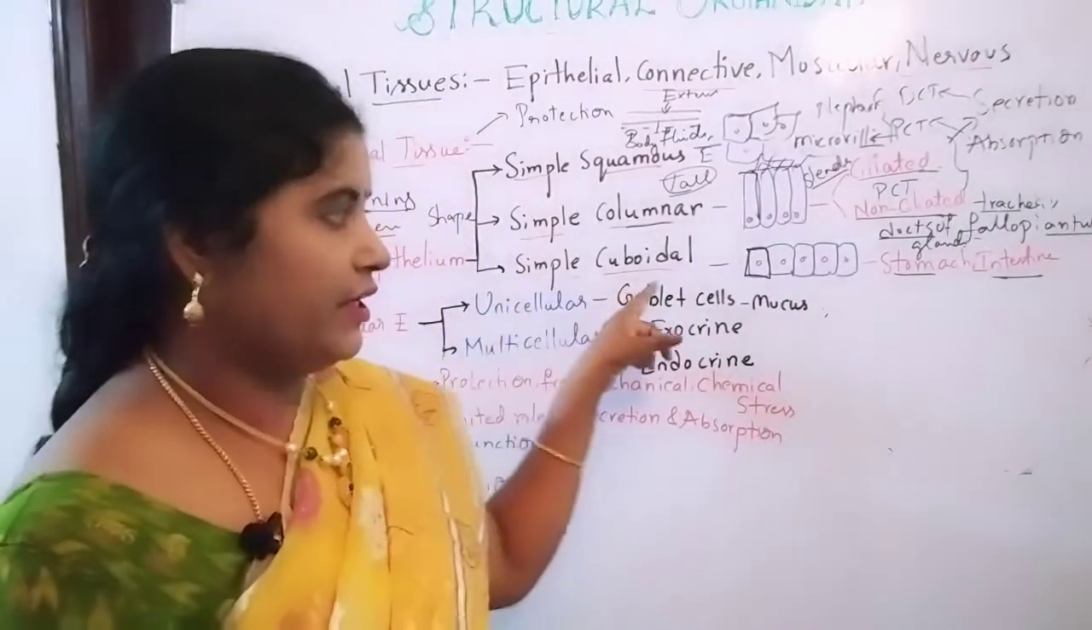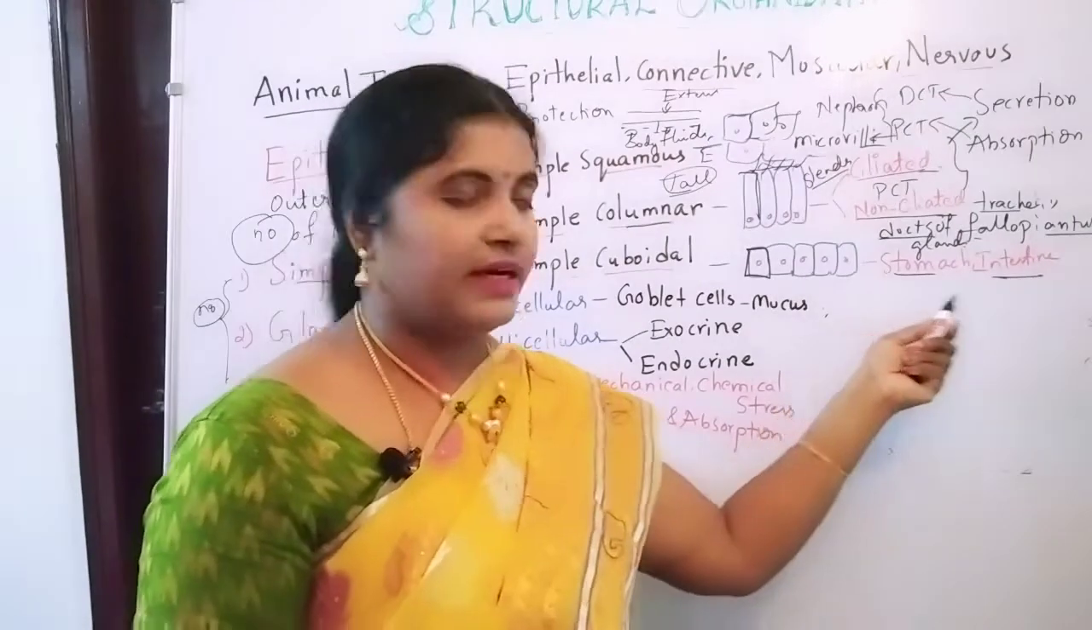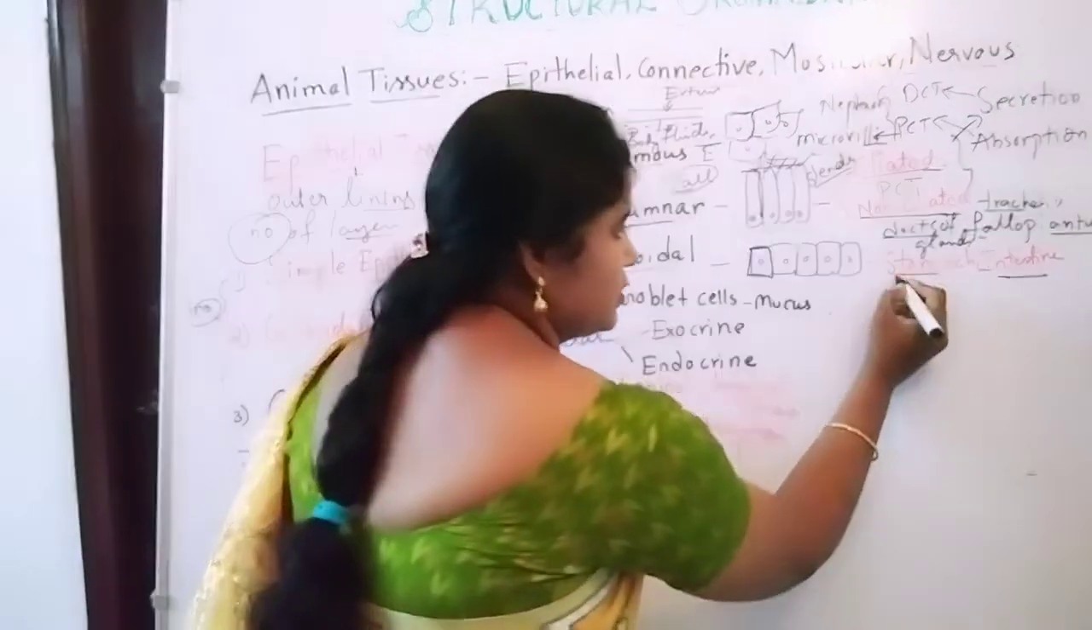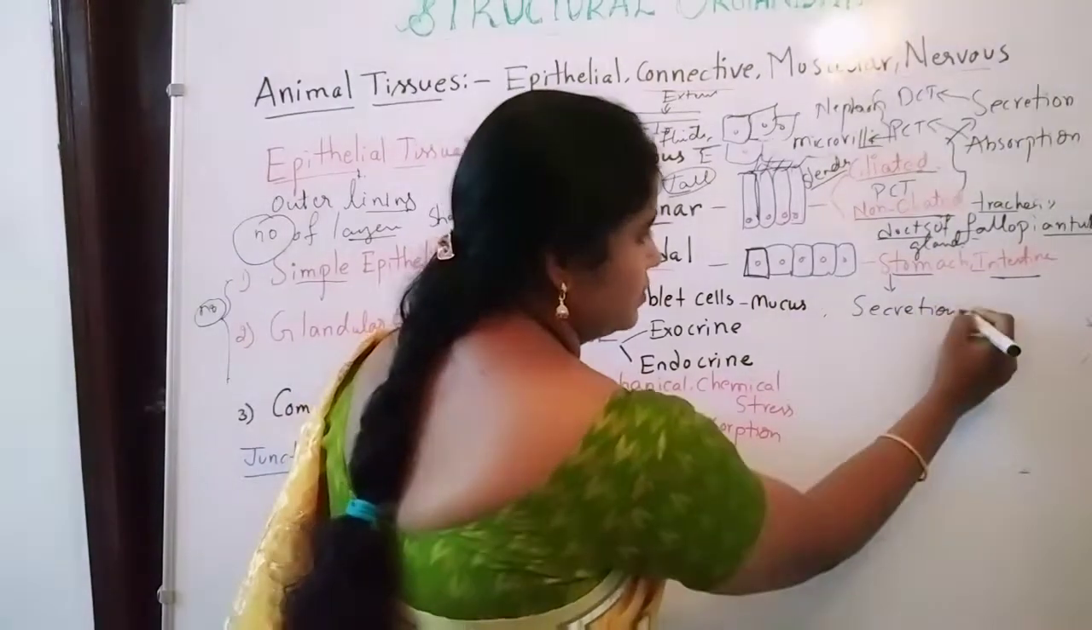Next one, cuboidal epithelium. It contains cube-shaped cells present in the stomach and intestine, and its function is about secretion and absorption.